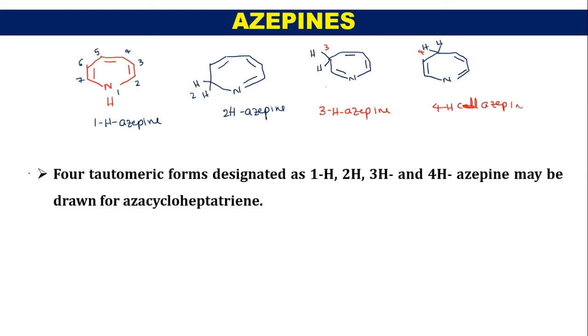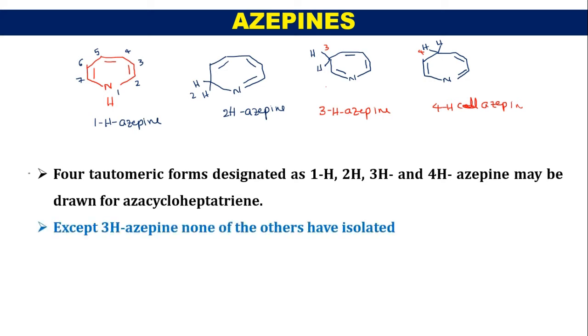So here azepines are cycloheptatrienes. Now these exist in 4 tautomeric forms: 1H, 2H, 3H and 4H azepines. Of these, only one azepine has been isolated, that is 3H azepine, but the remaining 3 azepines are not isolated.